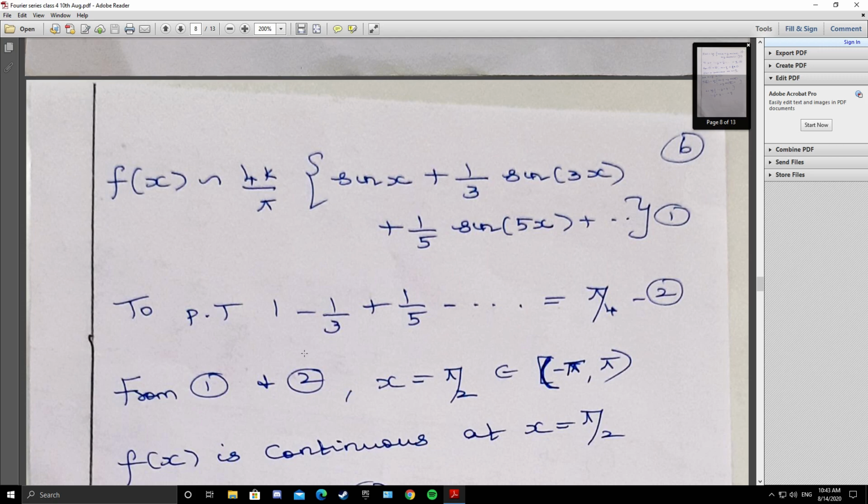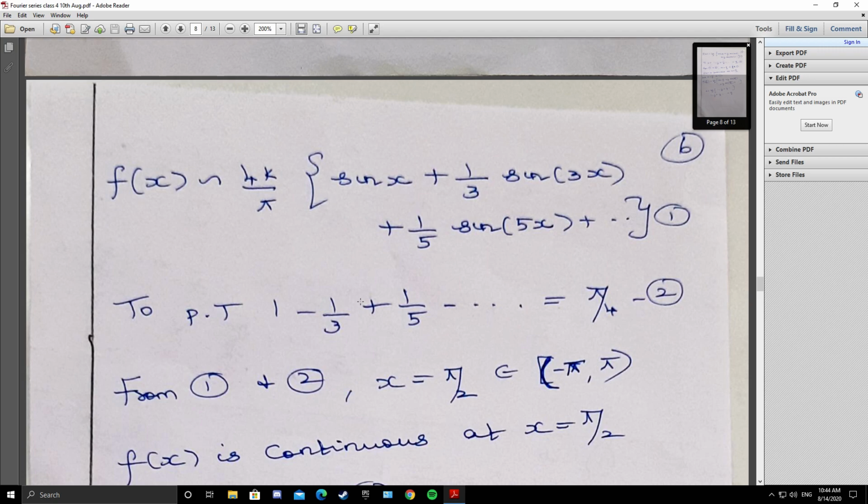Now you are asked to prove that 1 minus 1 by 3 plus 1 by 5 minus etc. equals pi by 4. Whenever you are asked to deduce or prove or show that, take the Fourier expansion as 1, and whatever you have to prove, take it as 2. So now compare the series part. From 1 and 2, what should be x? Guess the value of x.